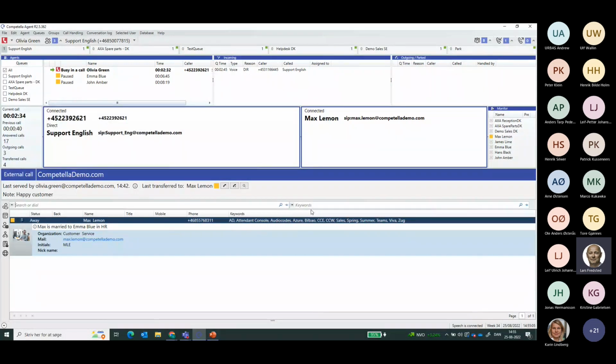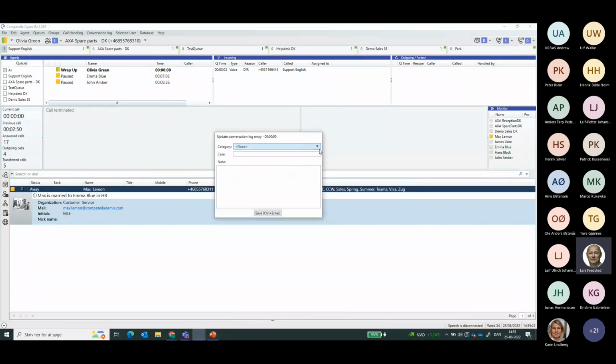And I've now done that. So all 3 parties are now talking together. During this conversation, Max might say, forget it, Olivia, this is nothing for you. You have some calls waiting in line, so I better take the call. And then I actually just hand over the call to Max.